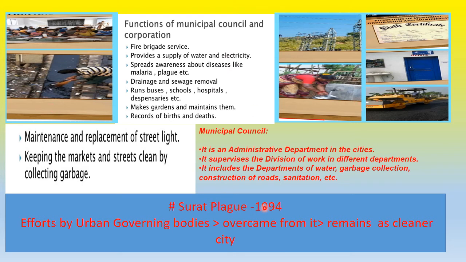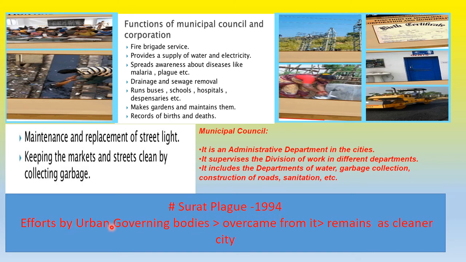Now there is the Surat plague that came up. This is from your book only. This plague came in the year 1994. Over 3 lakh people evacuated, they left the Surat town. There were a lot of people suffering from the plague who had to be isolated. The case was very bad in the year 1994 in Surat.